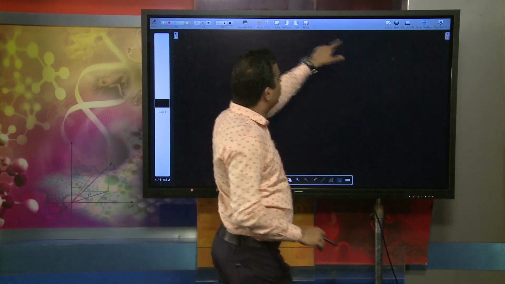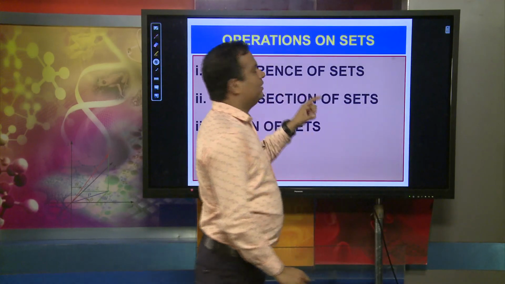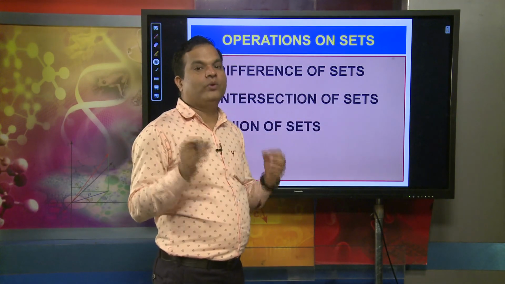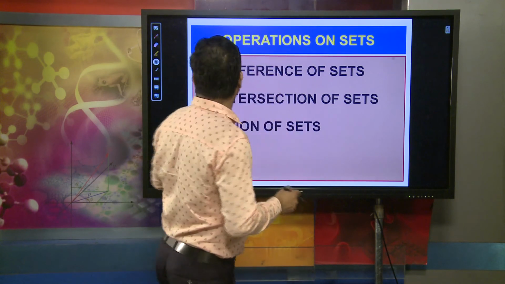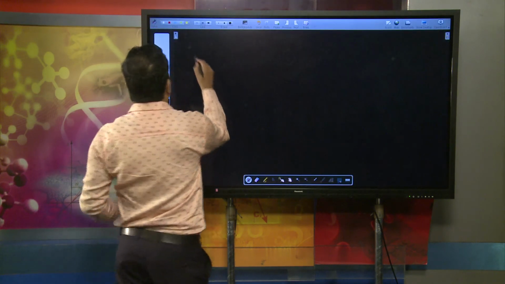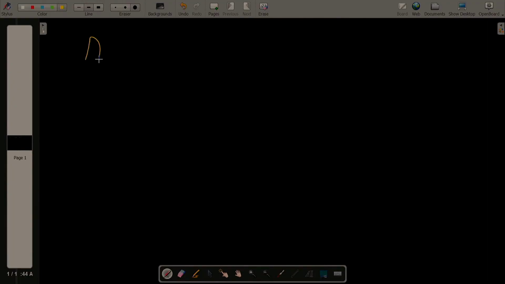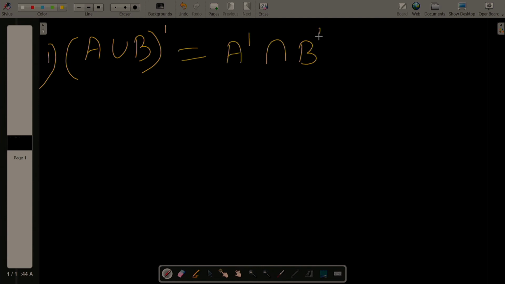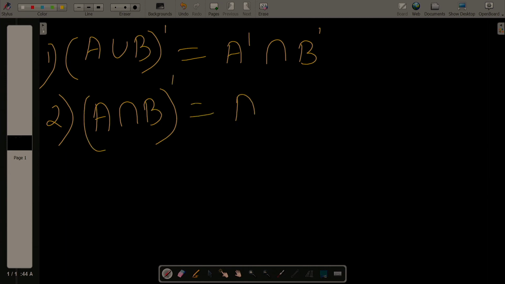Dear learners, the operations of sets will be helpful to prove De Morgan's laws. When talking about De Morgan's law, again I am repeating: A union B complement, or dash, equals A dash intersection B dash. This is the first De Morgan law. Again, A intersection B complement equals A complement union B complement.